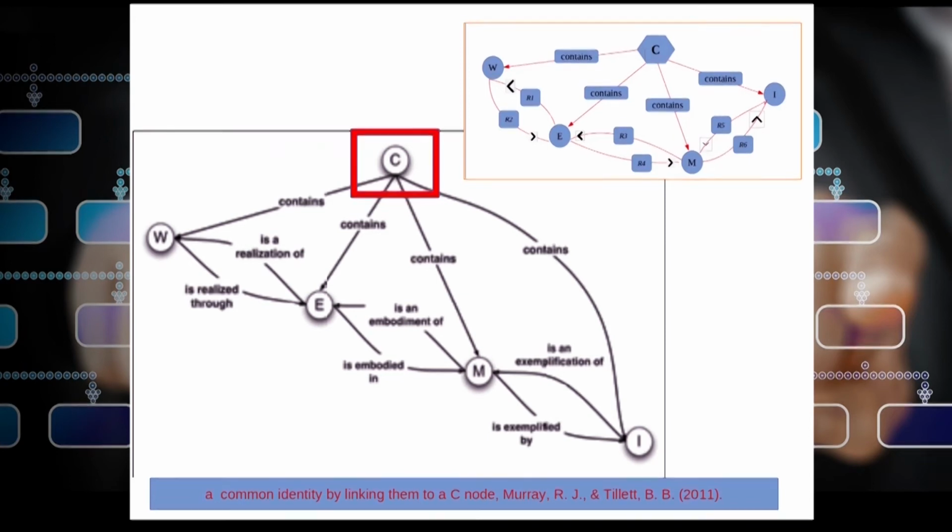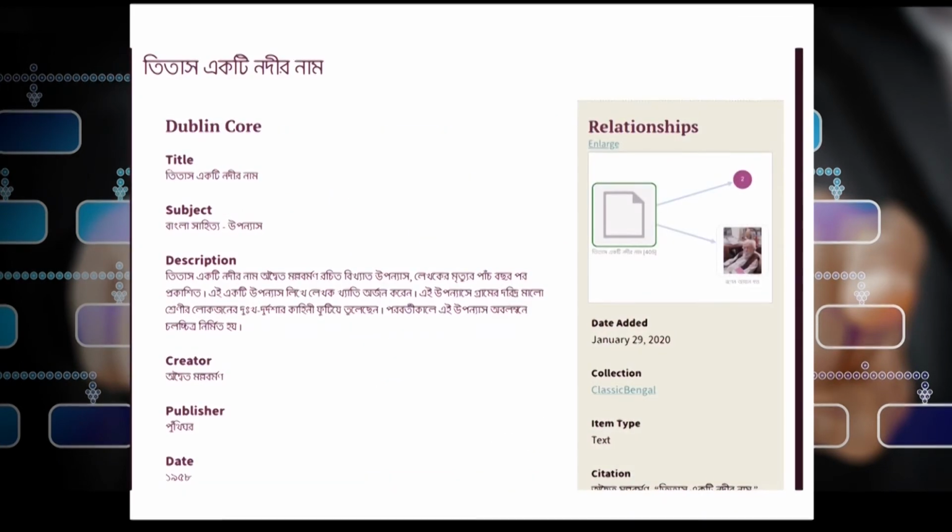Now on the basis of this graph friendly theory of library cataloging as proposed by Murray and Tillett, we can now apply this theoretical concept inside a library retrieval system. So you have gone through a journey of almost 200 years, right from Panizzi in 1841 to the graph theory of cataloging in 2019-20.